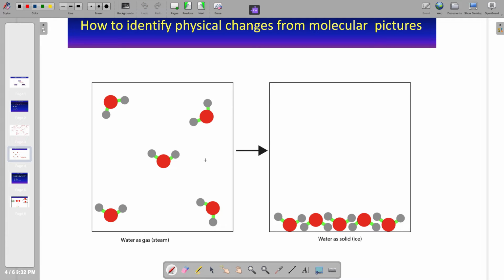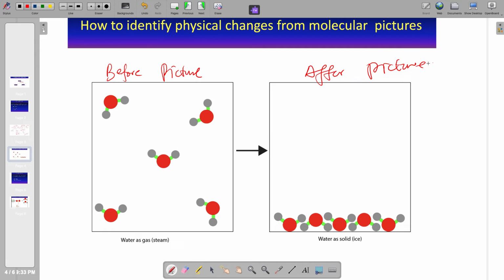So how can we tell the difference between a physical change and a chemical change? Or how can we observe a physical change when particle models are drawn like this? As you've seen here, this is our before picture, and this is our after picture.